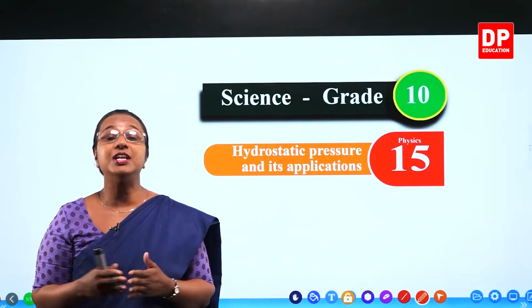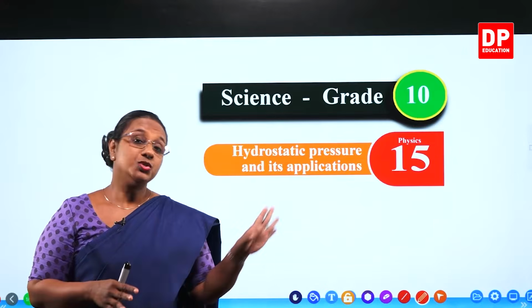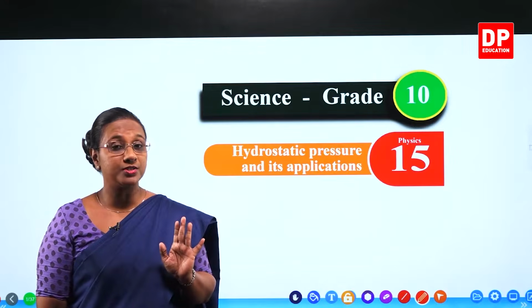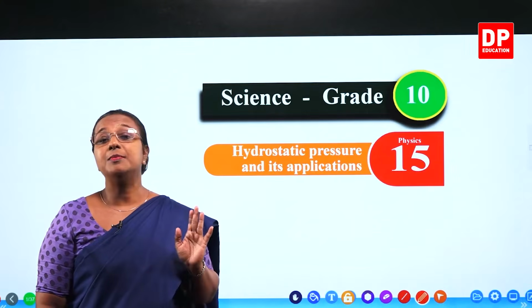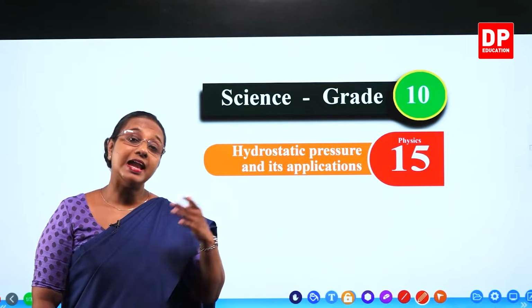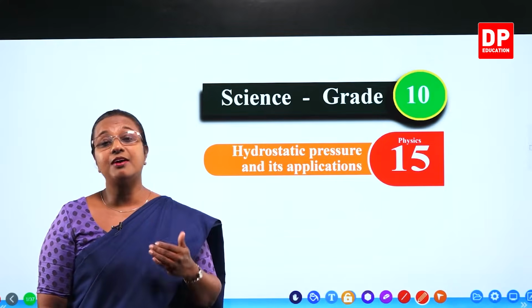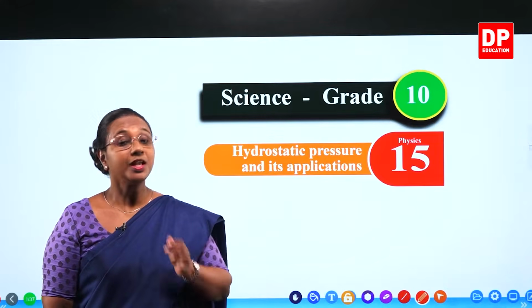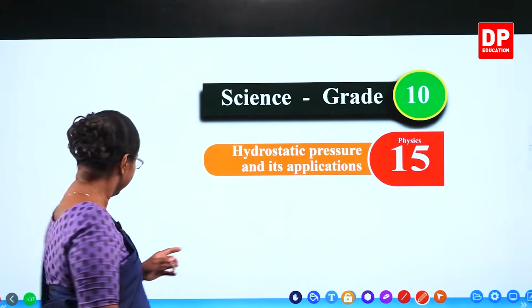So how we can use this hydrostatic pressure in our day-to-day life. So when we say hydrostatic pressure, we are not only going to focus on pressure exerted by liquids. We will start off with the pressure exerted by solids, and then we will discuss the pressure exerted by liquids, and thereafter pressure exerted by gases as well. So with that introduction, students, we will look at the contents of the lesson.